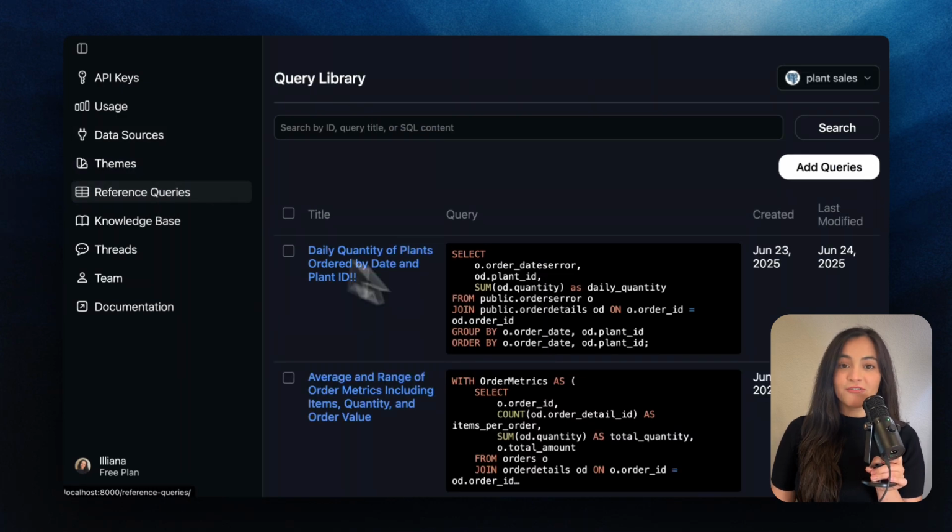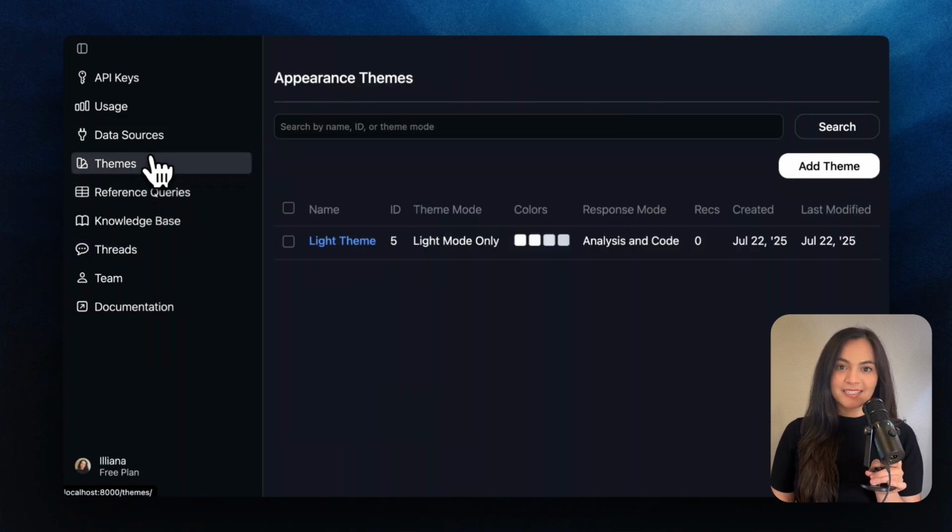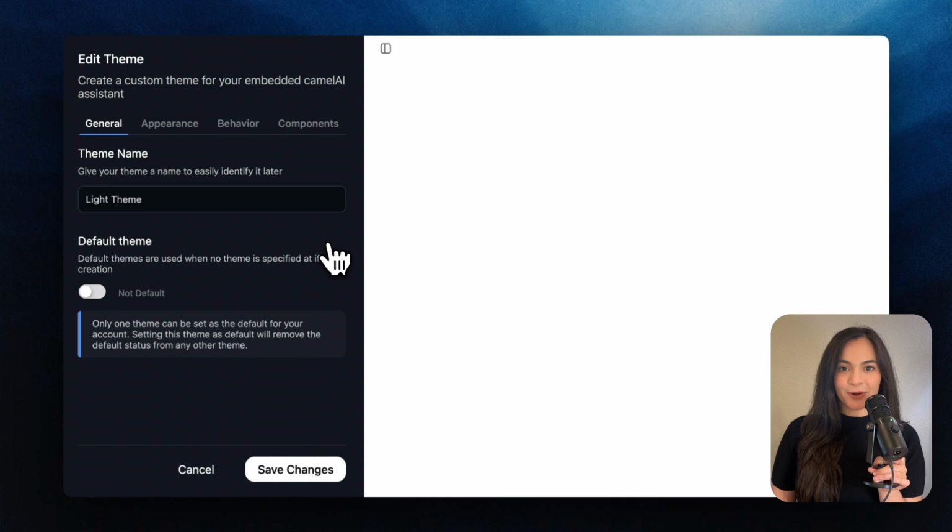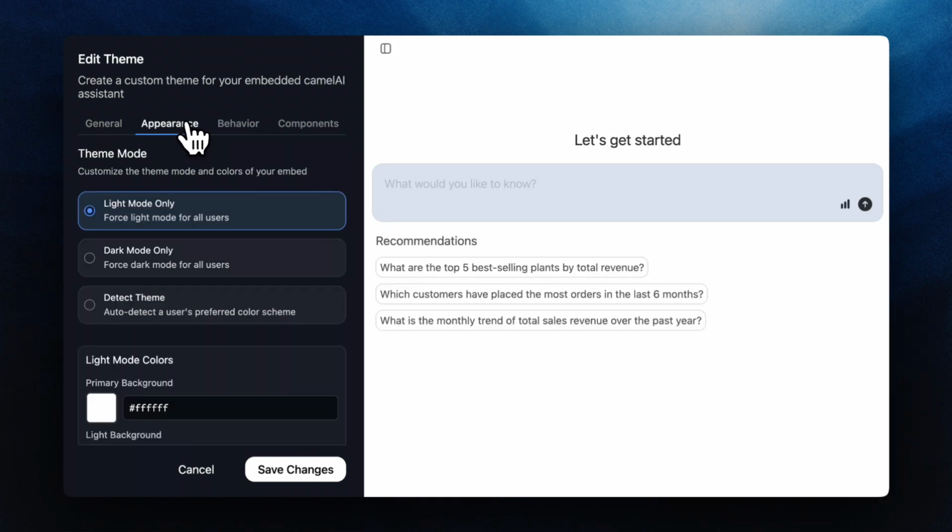Configure the agent with reference queries and the knowledge base. Customize the UI to match your branding. We've built an iterative agent loop for the smartest AI analytics possible. And we take care of row-level security, so your users only have access to their own data.